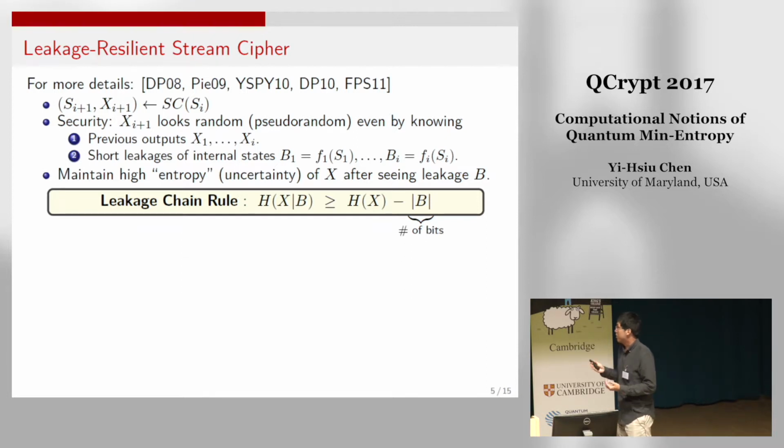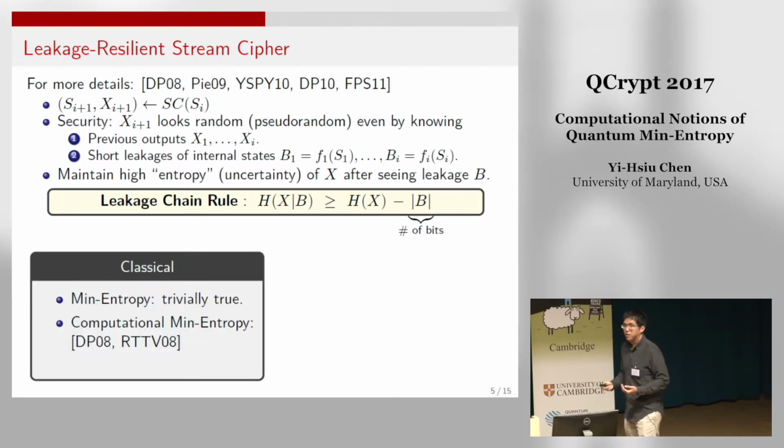So basically, we want to show the leakage chain rule for some entropy notions. In the classical case, if we plug in min-entropy as H, then the leakage chain rule holds by definition. But in the leakage-resilient stream cipher, Xi is just pseudorandom but not random. So we have to consider the computational notion. And it turns out the leakage chain rule is also true for computational min-entropy.